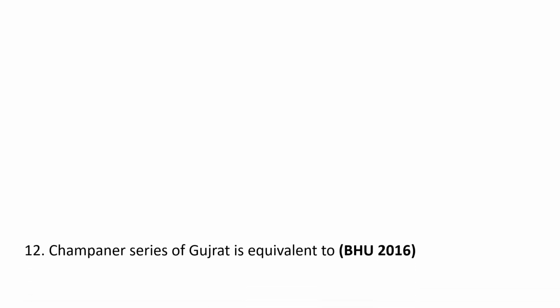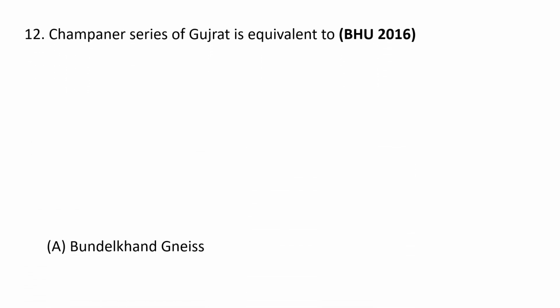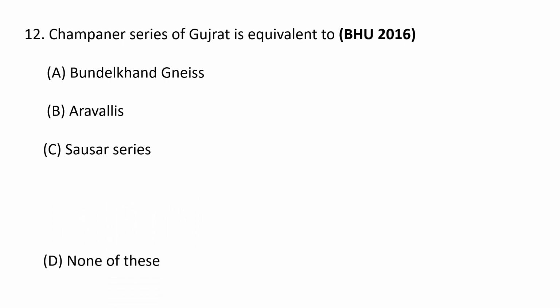Next question. Champaner series of Gujarat is equivalent to A. Bundelkhand gneiss, B. Aravallis, C. Sausar series, D. None of these.